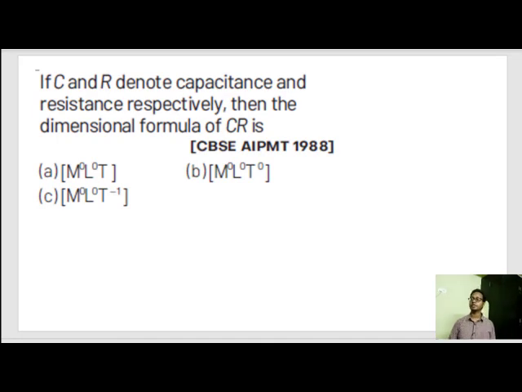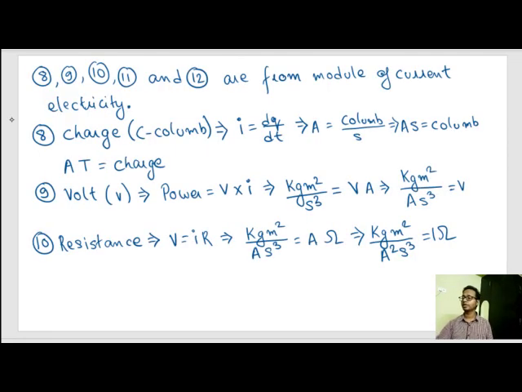This is the last question from our topic. If C and R denote capacitance and resistance respectively, then find the dimensional formula of C and R. We did this. I am repeatedly telling you to memorize these five things: volt, charge, capacitance, resistance, and inductance. This is for your homework. See these formulas. Charge is AT, or ampere into seconds. Coulomb is ampere into seconds, and coulomb is the SI unit of charge.